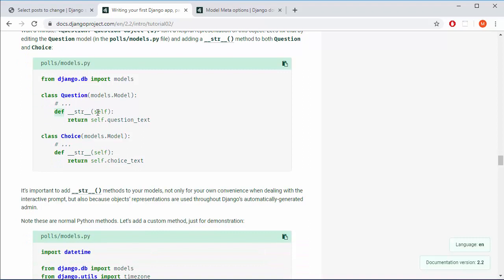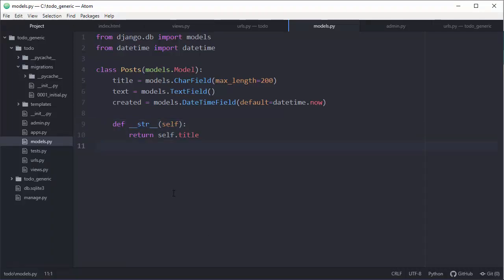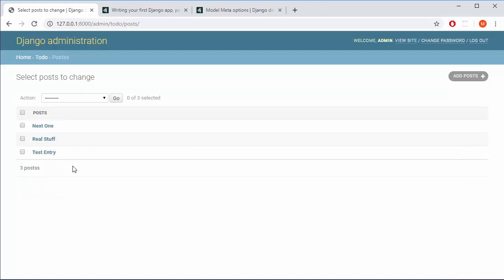Okay, def __str__ self, that's what we have done, and they are returning self.question_text. In our case we need to return self.title, and they also do that for choice, so both for question and choice, but this is their example. Okay, so let's see, did I save this? Just a second. Yeah, I saved that. When I press refresh, will we see the changes here, or do we need to apply migrations because we are working with the models.py file? So refresh, and we don't need to apply migrations, so that's cool.